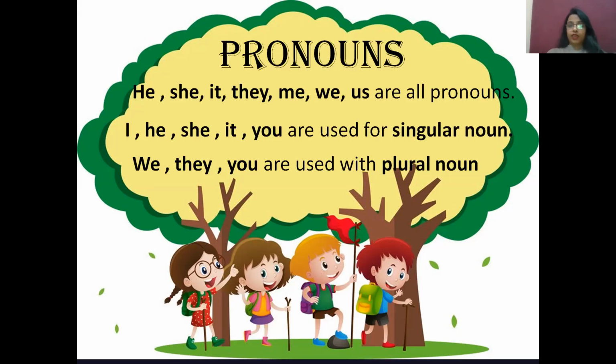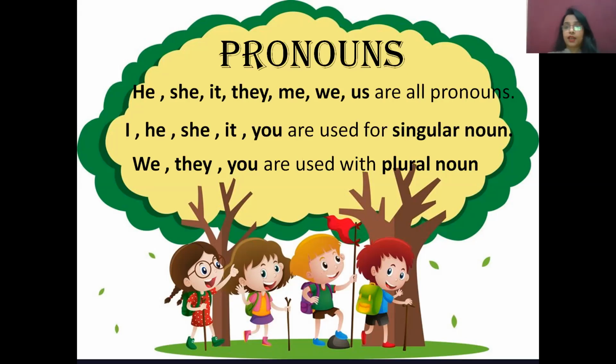For example, I take it Rahul is playing cricket. Rahul is a boy. Rahul is playing cricket. Now Rahul is the name of a boy and he is one person over there. So in place of Rahul, I am going to use he because Rahul is a boy and for boys we use he. Another example: the dogs are barking.